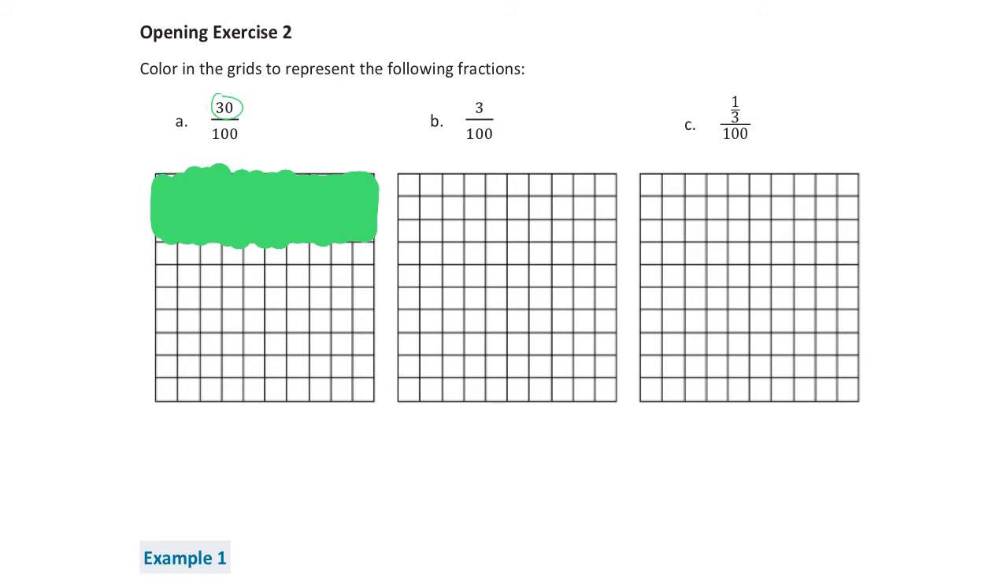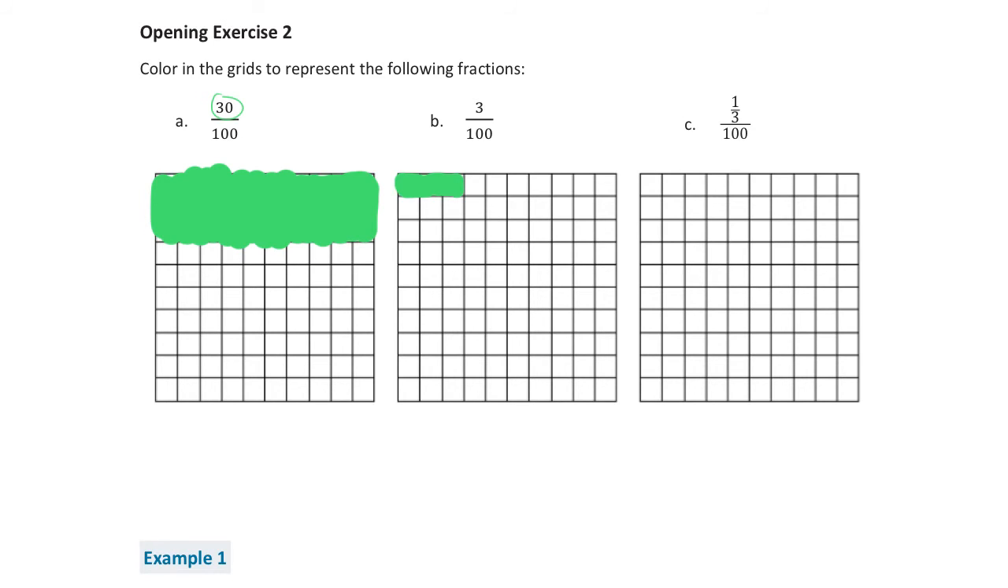All right, now we have 3 out of 100. Well, 3 out of 100 means we're only going to color in how many squares? Well, 3. So here we have 1, 2, 3. Okay, and then C. Ooh, this one's tricky. We have 1/3 of a square out of 100 squares.